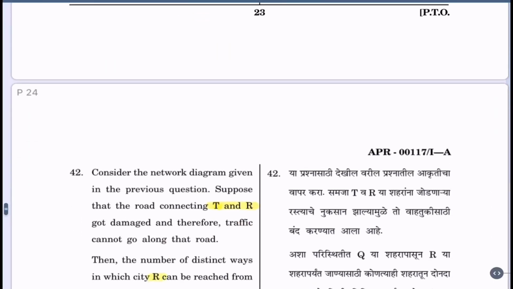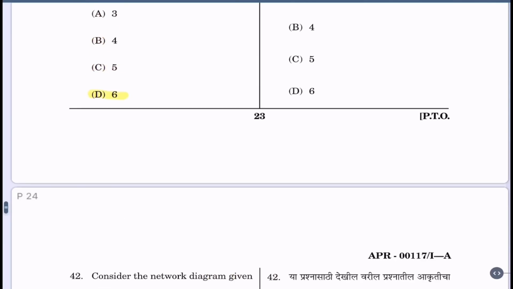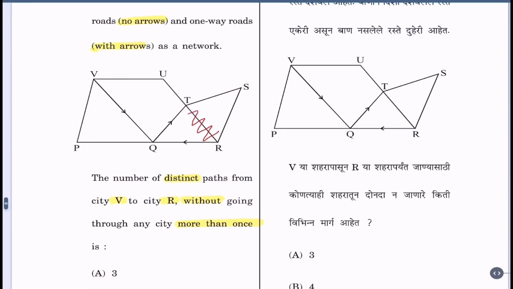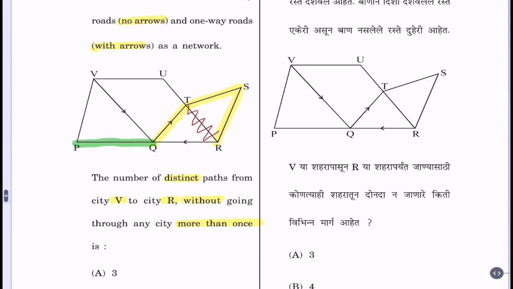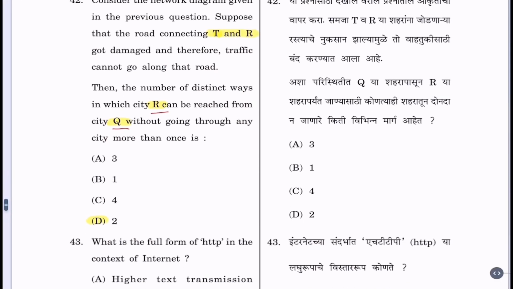And we want to travel from Q to R. So possible ways. First way is Q to T to S to R. And second is a long route now, Q to P to V to U to T to S to R. So 2 ways. So option D is the correct option.